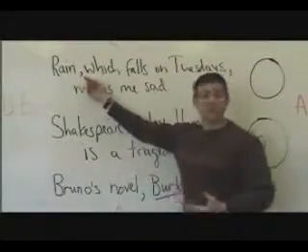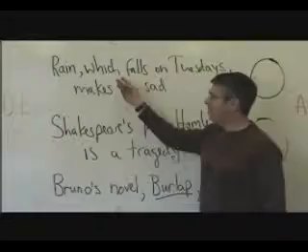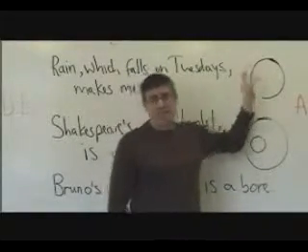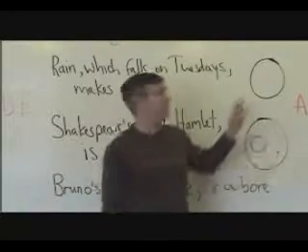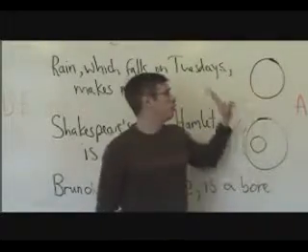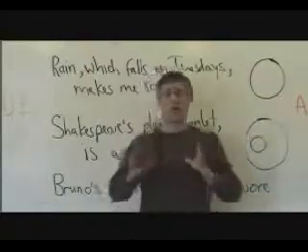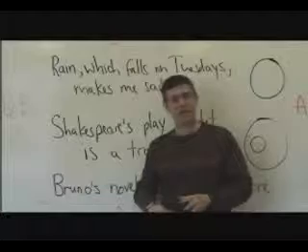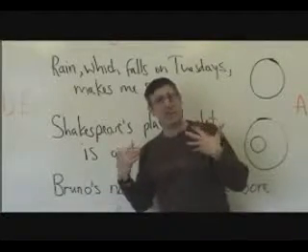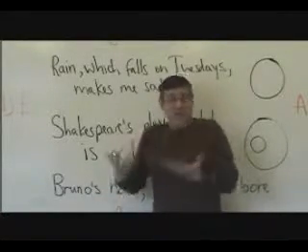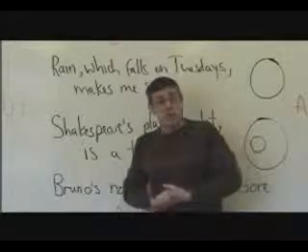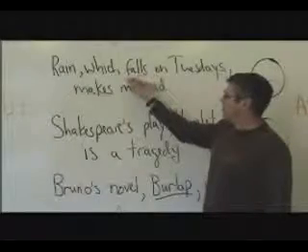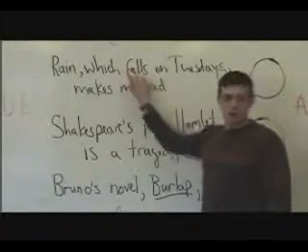Because these commas here, what do they say? They say that all rain is rain which falls on Tuesdays. That the set rain and the set rain which falls on Tuesdays are identical. Because if you put commas here, you're saying which falls on Tuesdays is non-restrictive. That is, that it adds nothing new to our notion of what rain is. So this says that all rain falls on Tuesday.